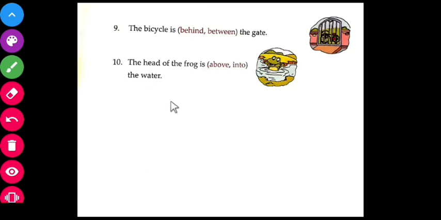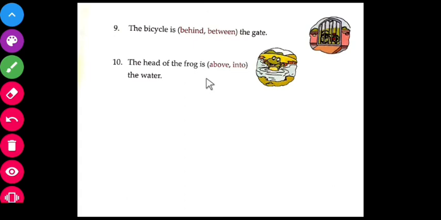The last one, students. The head of the frog is dash the water, above or into. So where is the head of the frog?